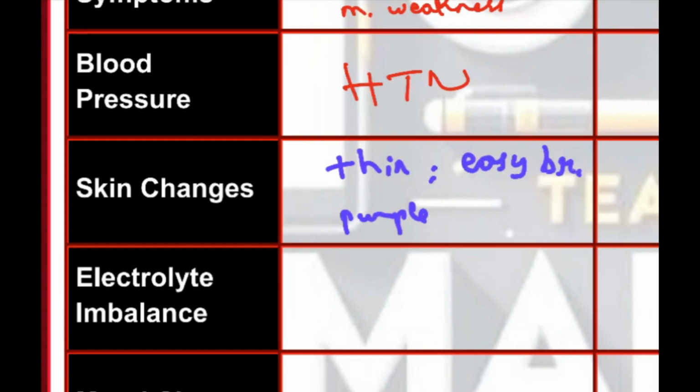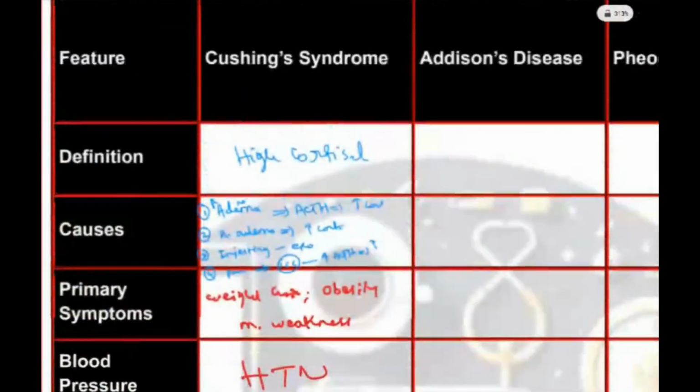What will happen to your skin? The skin will have purple striae. Basically, it means the skin is very thin and it will get bruised easily, easy bruising, and purple striae might be there on the abdomen. So this is about Cushing.